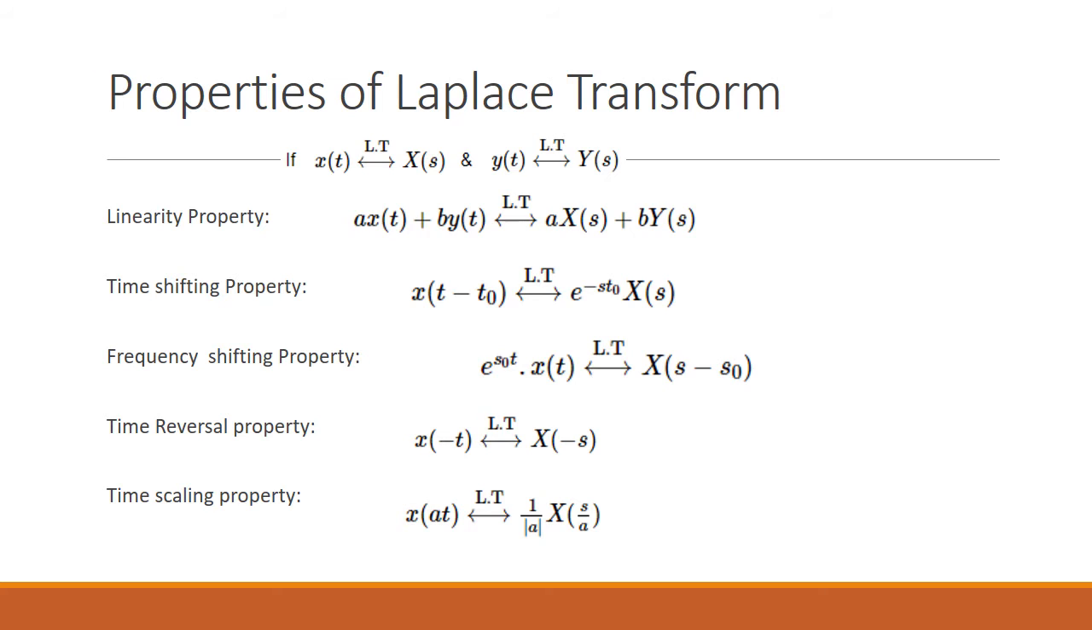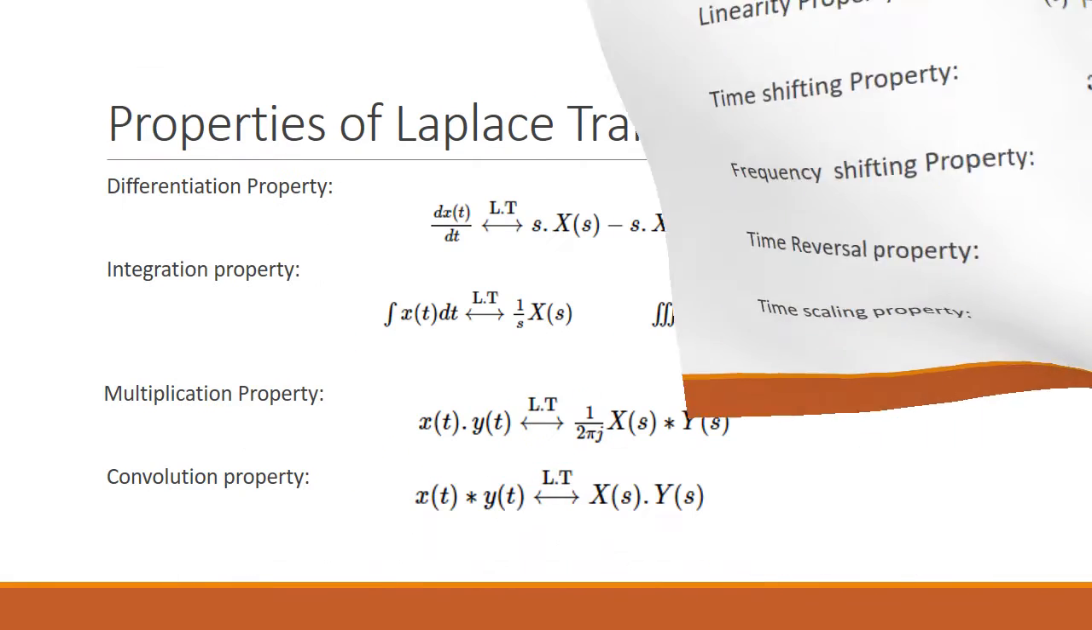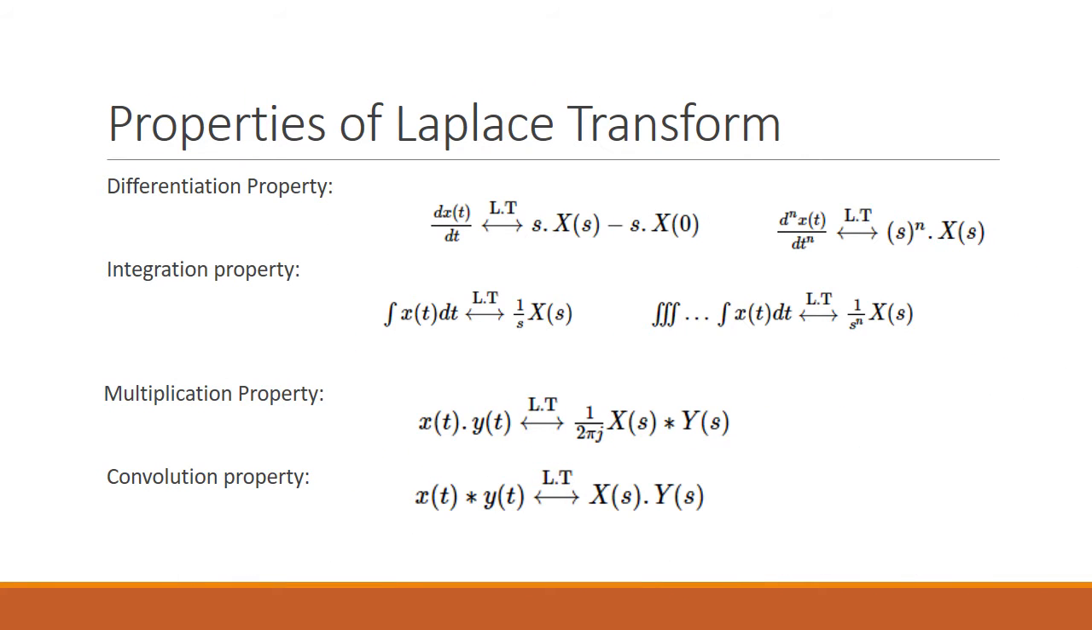And the time reversal property, the Laplace transform of x(-t) gives X(-s), and the time scaling property, x(at) gives 1/|a| X(s/a). Differentiation property, the Laplace transform of the differentiation of x(t) gives sX(s) - x(0). If it is for n derivatives, d^n x(t)/dt^n, the Laplace transform gives s^n X(s). Integration property, the integration of x(t) dt gives 1/s X(s), and n integrations give 1/s^n X(s).